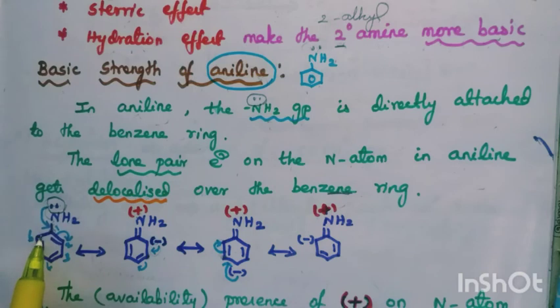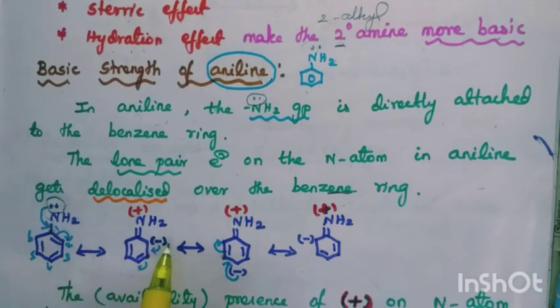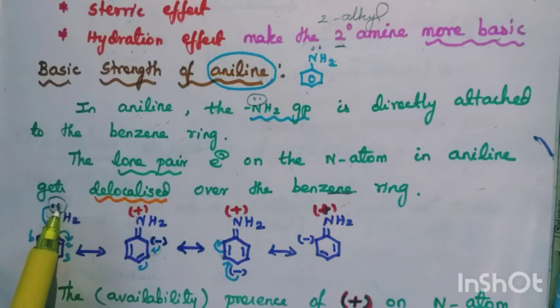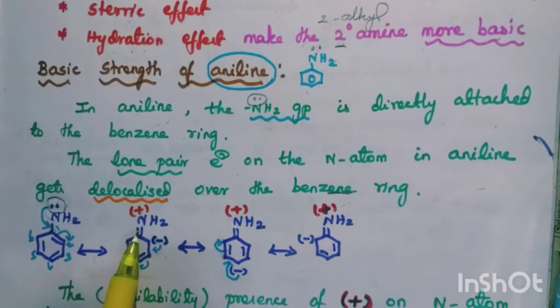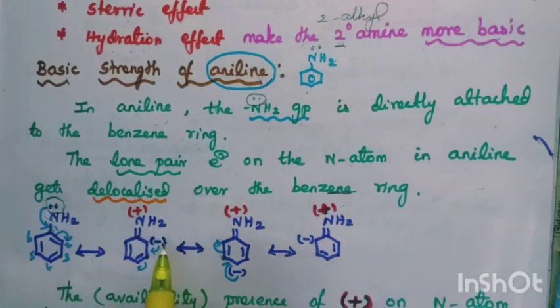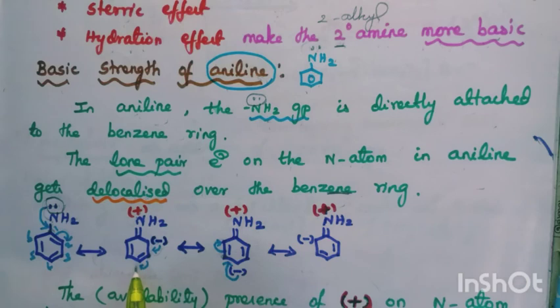If it has a tendency to form a new bond, it has to shift one bond to the next carbon. So this bond comes here as minus. This lone pair comes here as a double bond, so the nitrogen carries which sign? Plus sign.